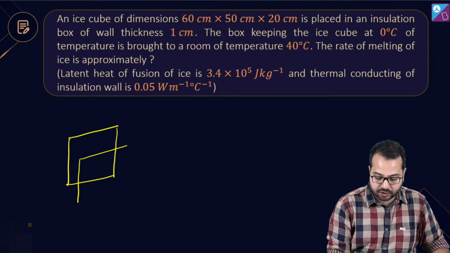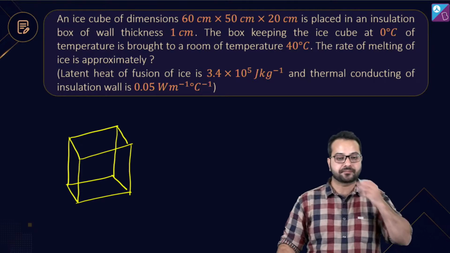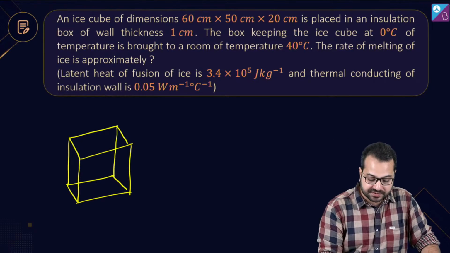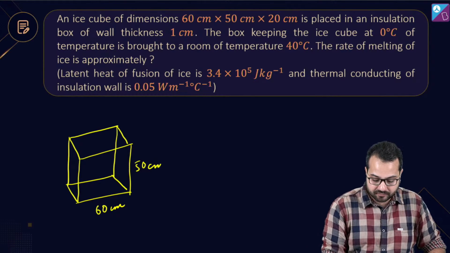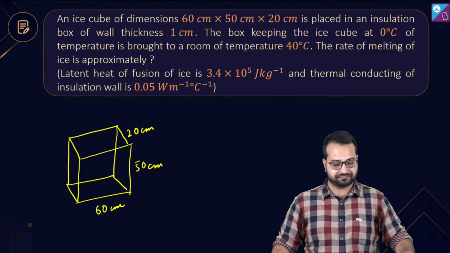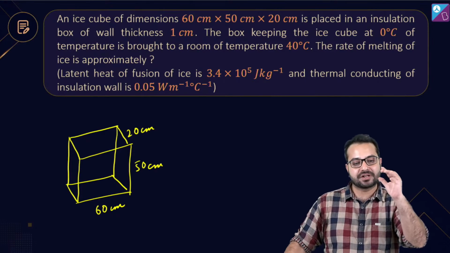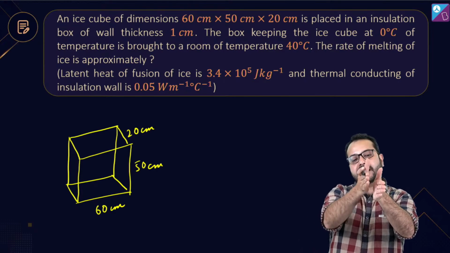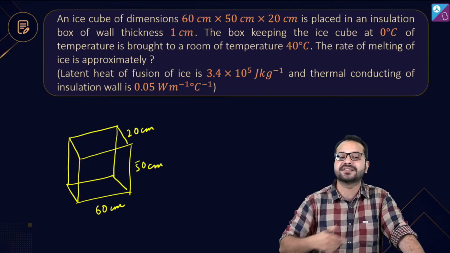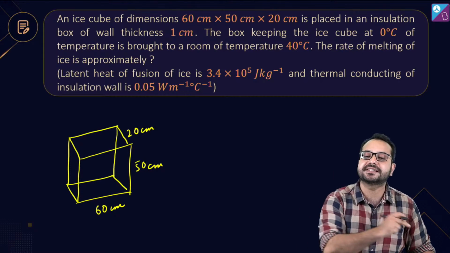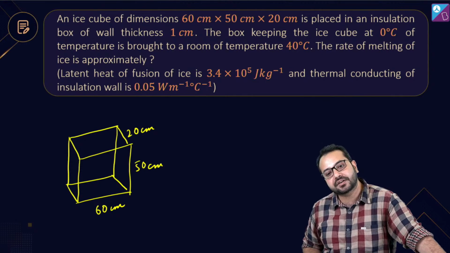Okay, so first let me make this ice cube. Now let's say this ice cube, this is 60 centimeter, this is 60 centimeter, this side is 50 centimeter and this side is 20 centimeter. Now around every side, take any face, this face, in front of it there is a conductor of 1 centimeter thickness. There is a conductor of 1 centimeter thickness in front of all of these 6 faces. Do you agree? Can I calculate the thermal conductivity? Obviously, I can calculate the thermal conductivity.